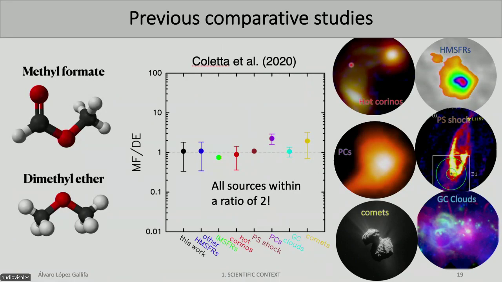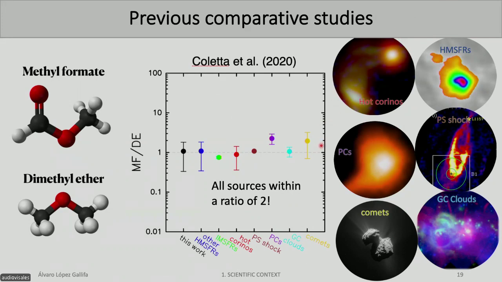Okay, so we know again that we have a huge complexity. And we have detected these 340 molecules in a wide variety of sources. So in the past, some scientists have tried to make some comparative studies. They just took, in this case, two molecules, methyl formate and dimethyl ether, and they compared the ratio in a wide variety of sources, which are all of these.